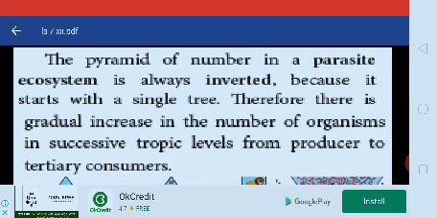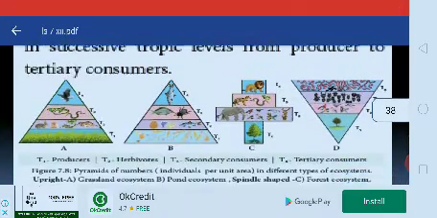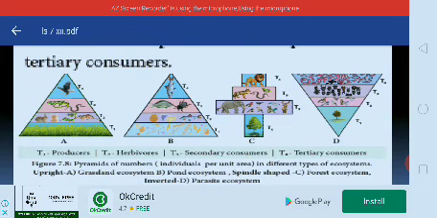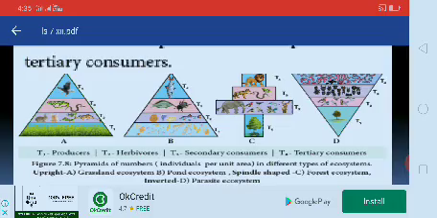Okay, the pyramid of numbers in a parasite ecosystem is always inverted in position. There is a gradual increase in the number of organisms in successive trophic levels from producer to tertiary consumers. See the diagram. The first one is a pyramid of numbers, individuals. The second one, B, indicates a pond ecosystem, with a normal upright position. The next one is a spindle-shaped forest ecosystem. The last one, inverted position, is the parasite ecosystem.